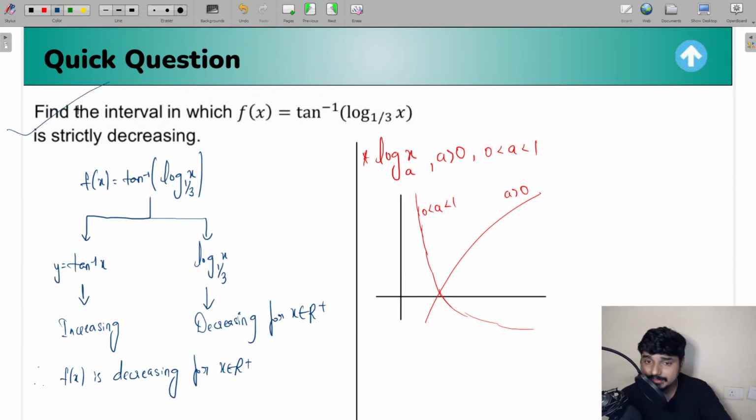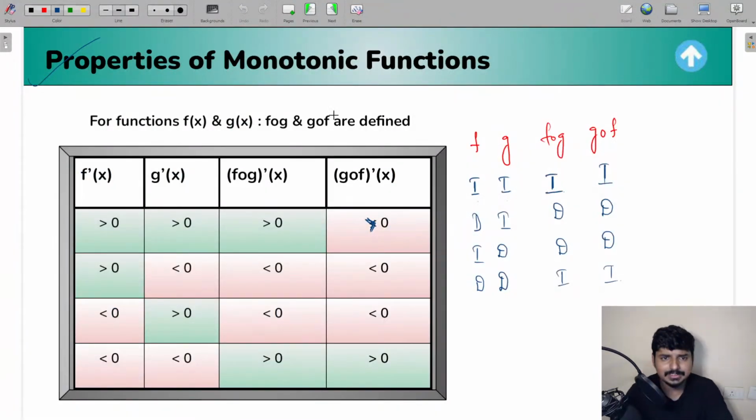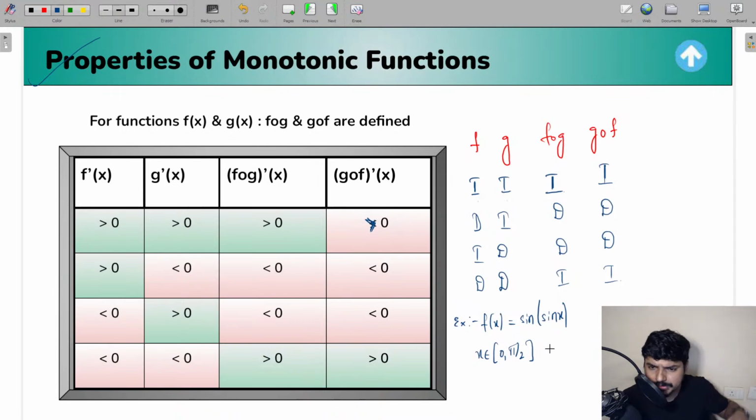In fact, not only this question, you can take any other question. For example, let me take another question for you. मैं यहाँ पे लिख देता हूँ आपको. If I ask you a question like this, let us say f of x is equal to sine of sine x, in the interval 0 to pi by 2. I've taken sine of sine x. You tell me, is this going to be an increasing function? Yes, this is definitely going to be an increasing function.